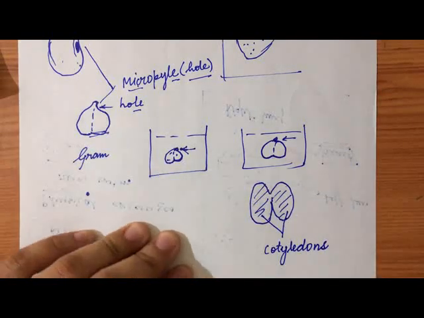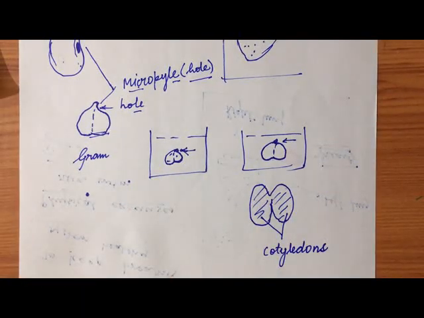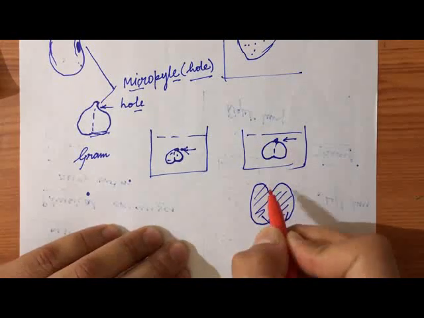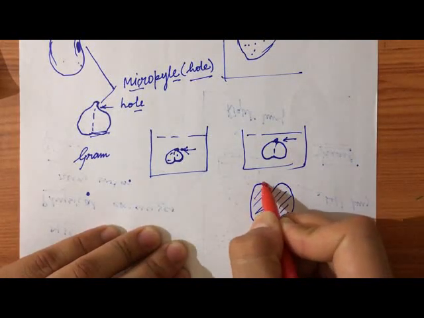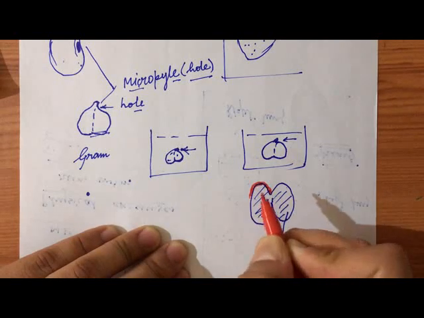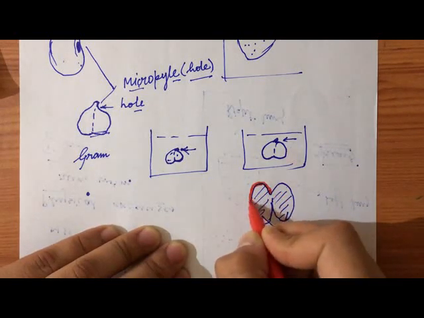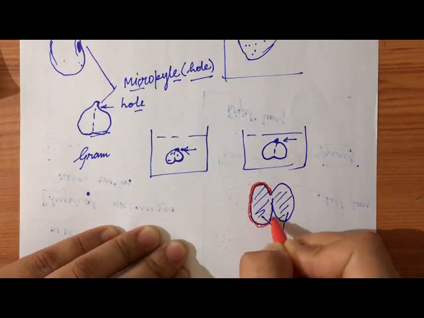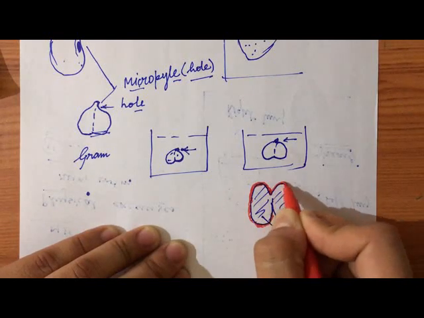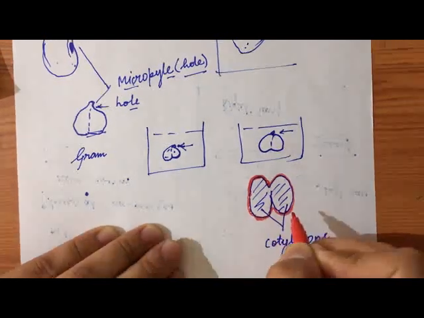And there is generally a reddish or brownish coat over it, or it can be of variable color. It can be red, it can be brown.